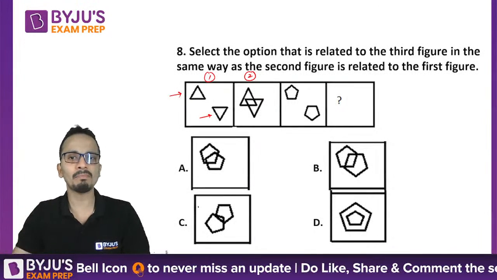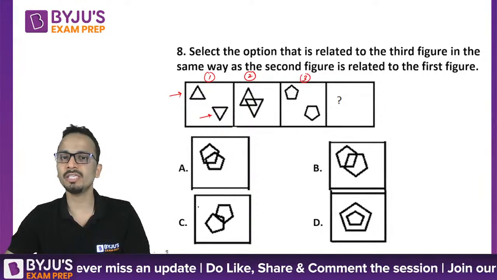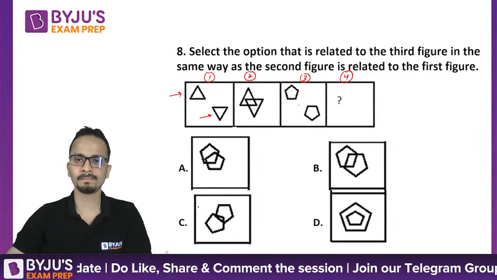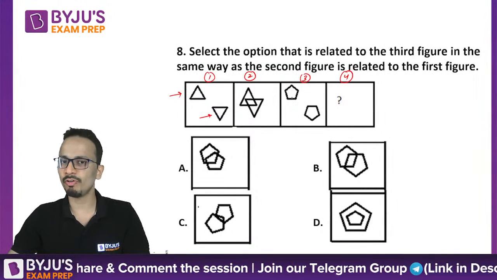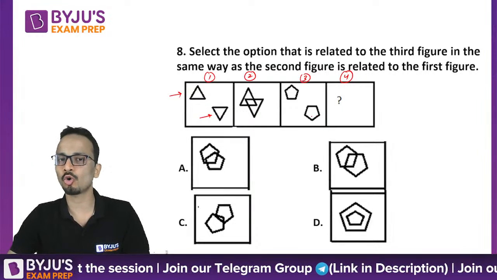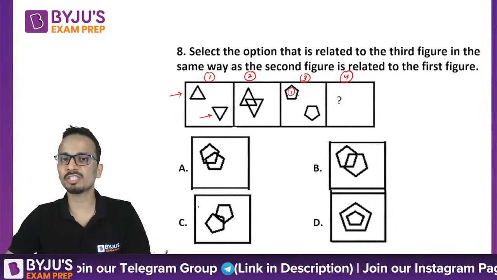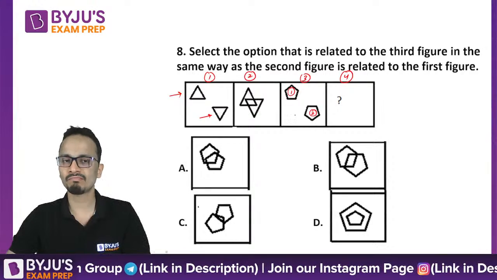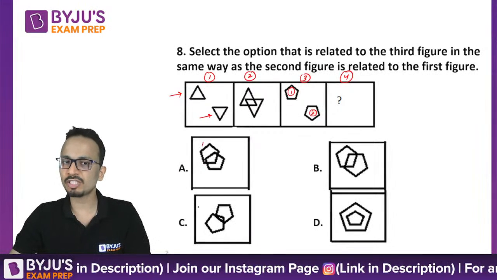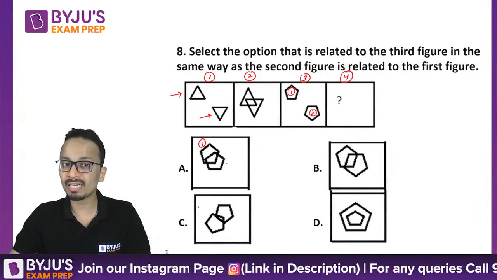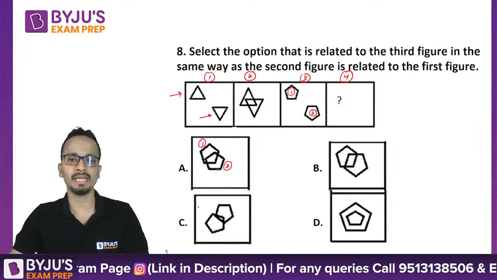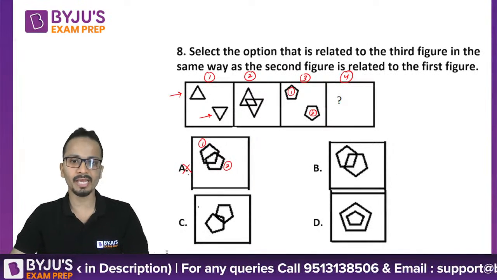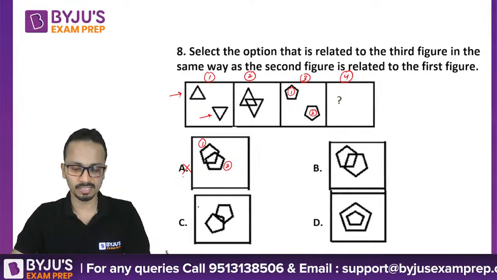The same thing will happen from figure number 3 to figure number 4. These pentagons will come close to each other and will not rotate. If I call them first pentagon and second pentagon, in option A the first pentagon is as it is, but they have rotated the second pentagon. So this is the reason why option A will not be the answer.